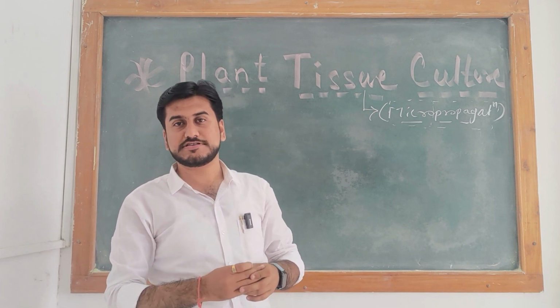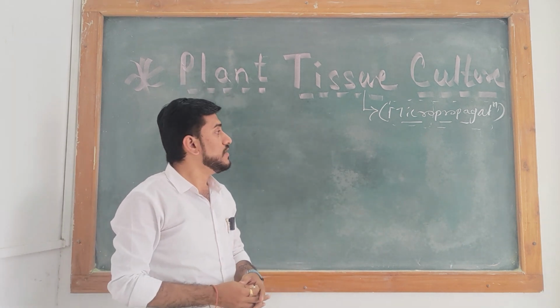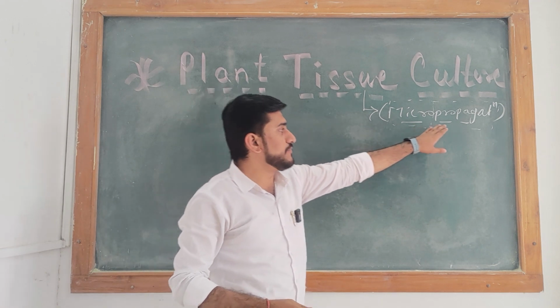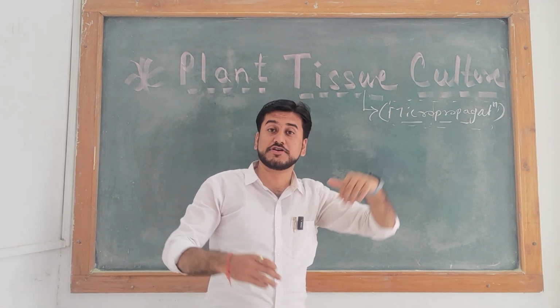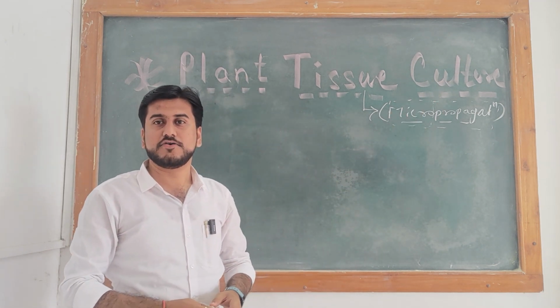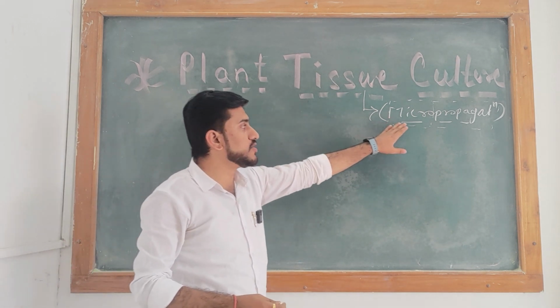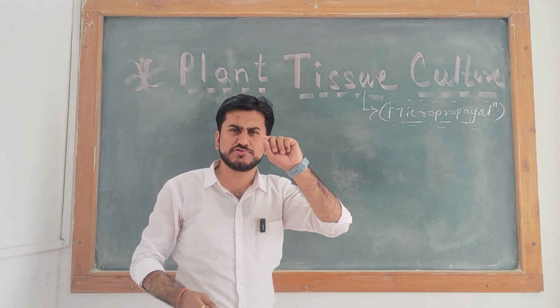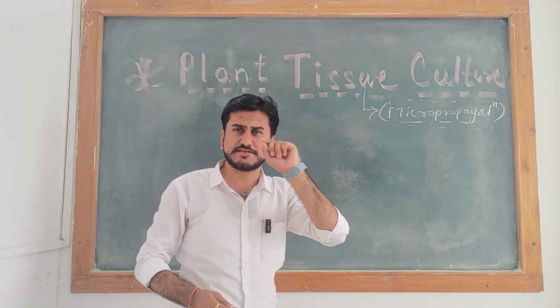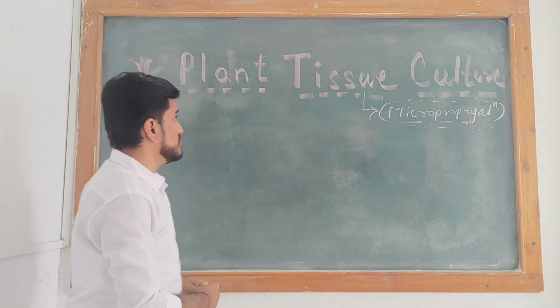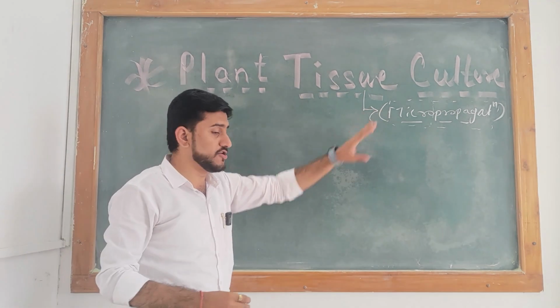It is observed only with a microscope. And the second word, propagation, means to reproduce a new individual from the micro tissue or micro particle, meaning a cell. So this is also known as micropropagation.